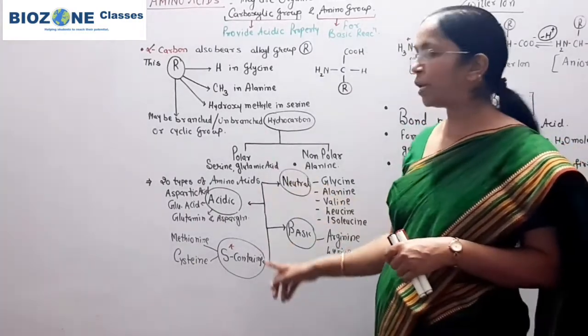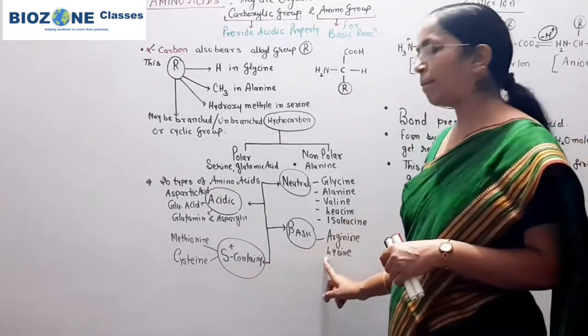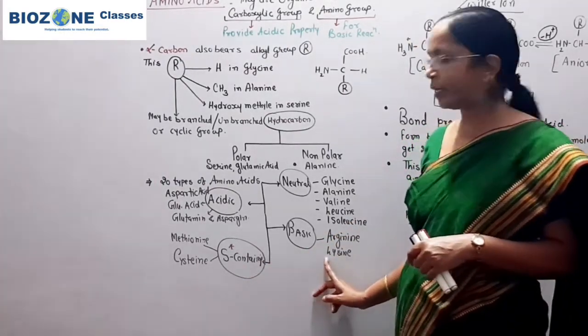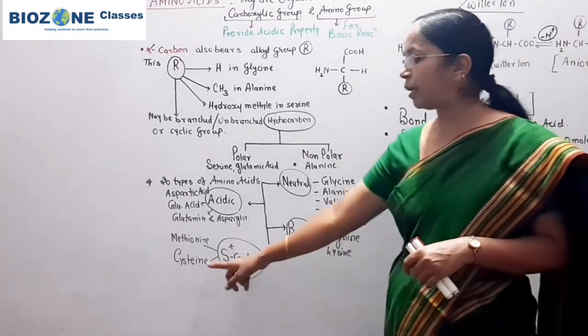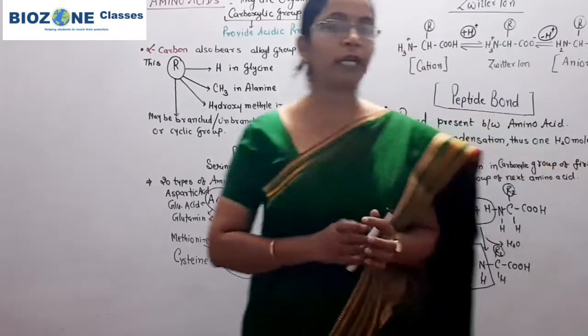So when you go through these different types of amino acids, one pair is basic amino acids, arginine and lysine, and the sulfur containing amino acids are cysteine and methionine. Then you are very well prepared for the objective exam.